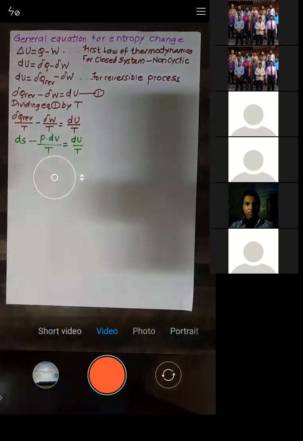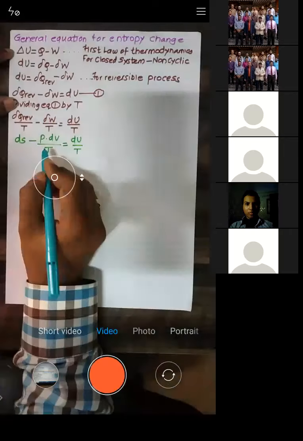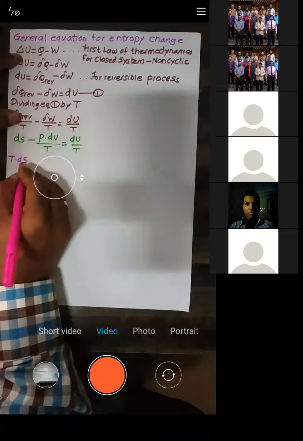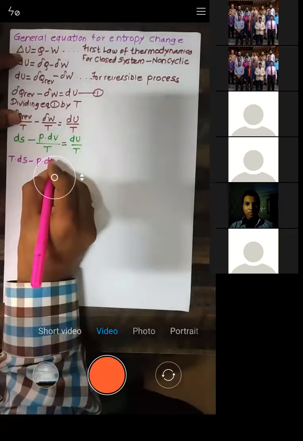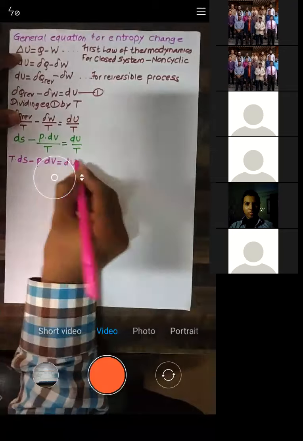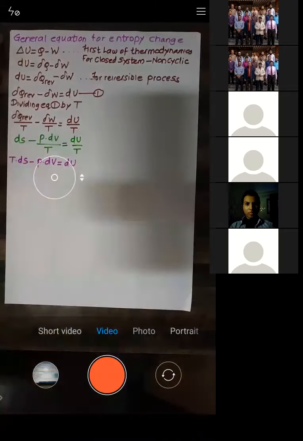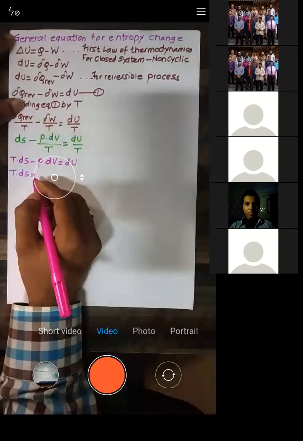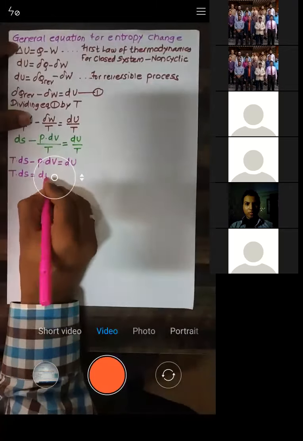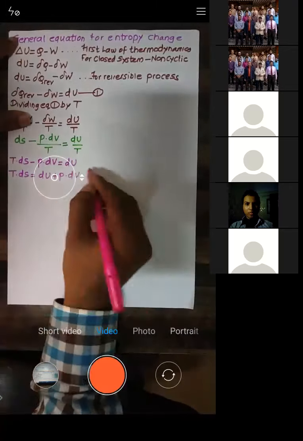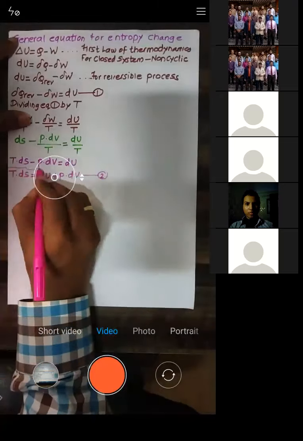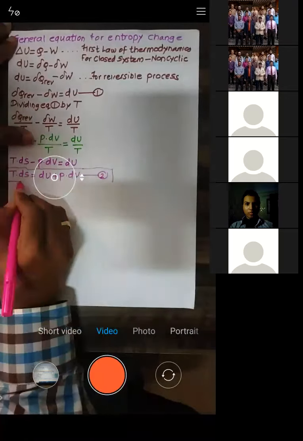Now this T is there, we will multiply it. So this will tend to be TdS minus PdV is equal to dU. So from this, we will write down the equation as TdS is equal to dU plus PdV. Let us call this equation number 2. This is a very important expression, called the TdS equation.